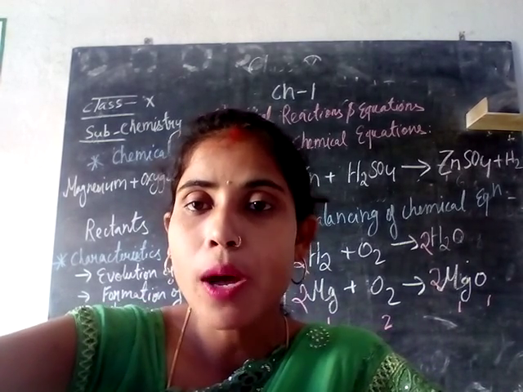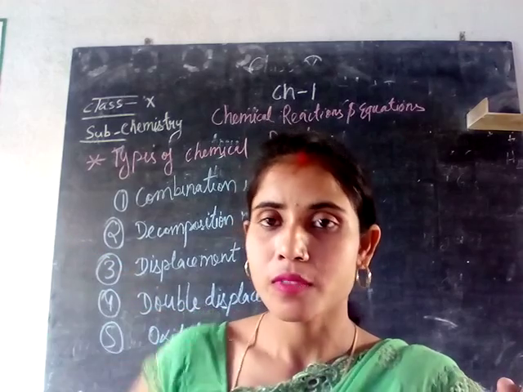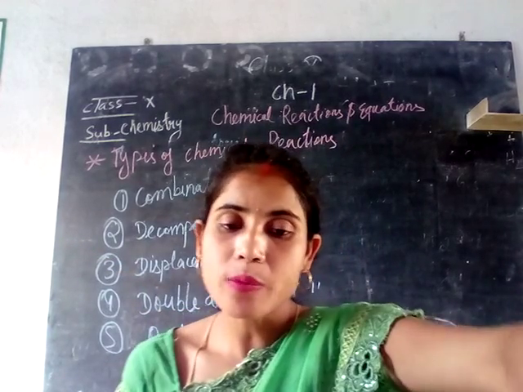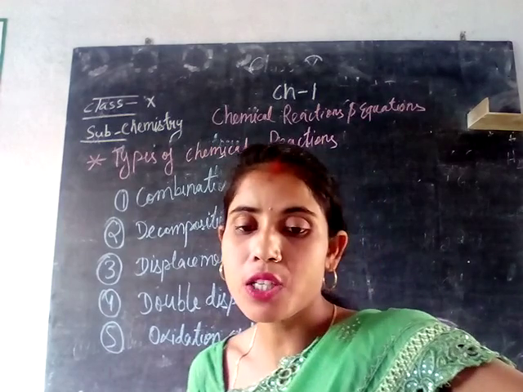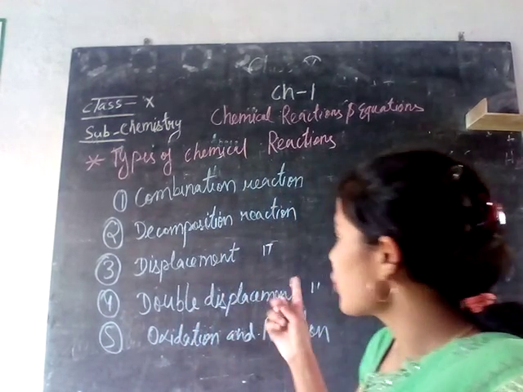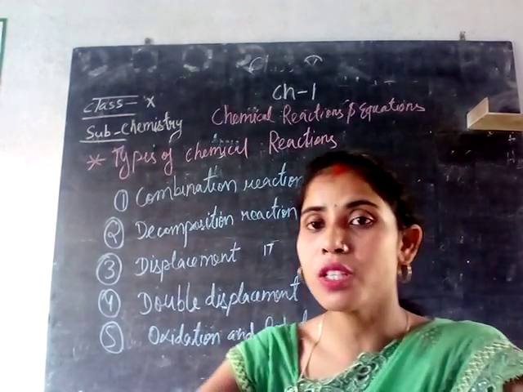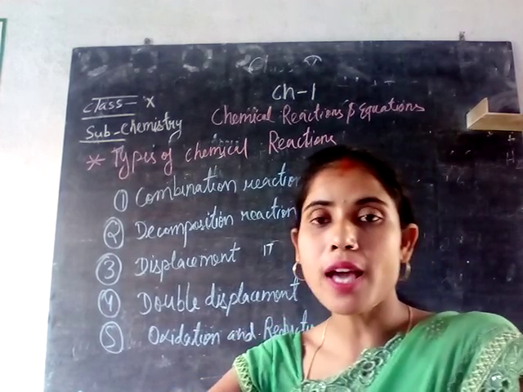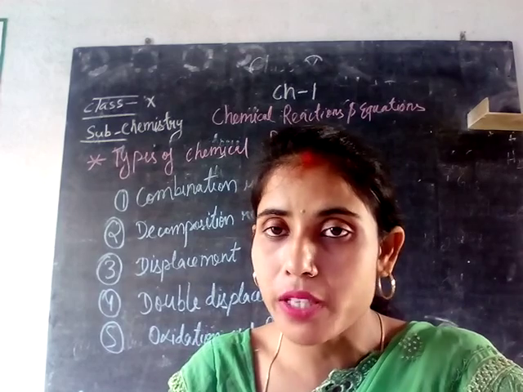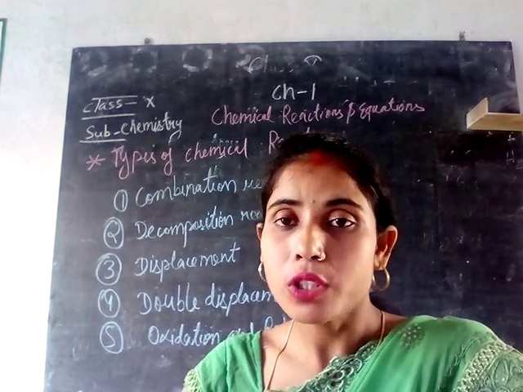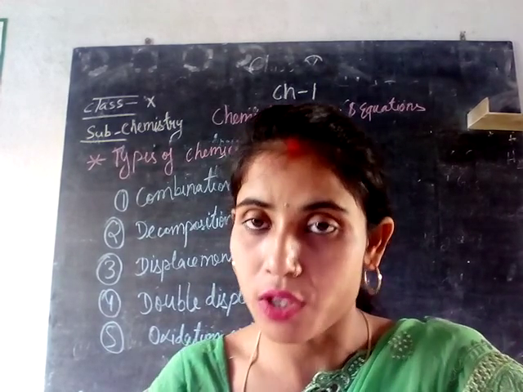We will be seeing them one by one. The 5 types are combination reaction, decomposition reaction, displacement reaction, double displacement reaction, and oxidation and reduction reaction. Now we will talk about what a combination reaction is.